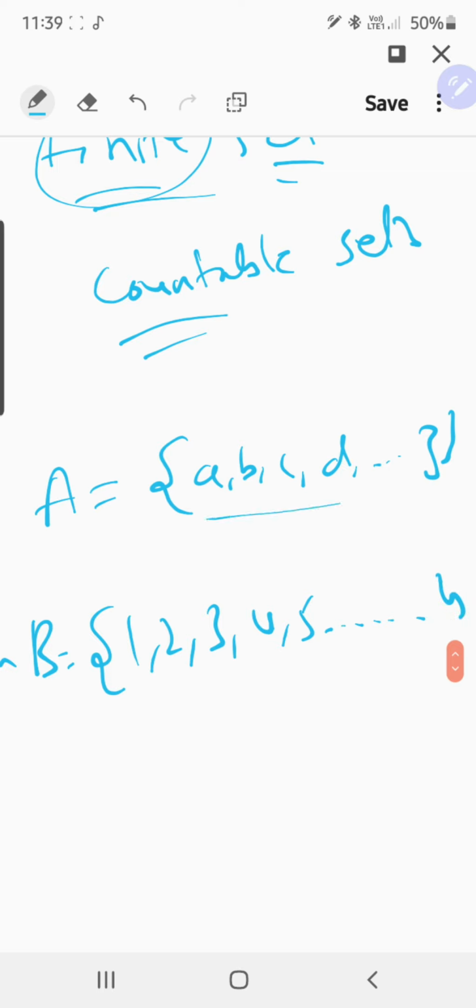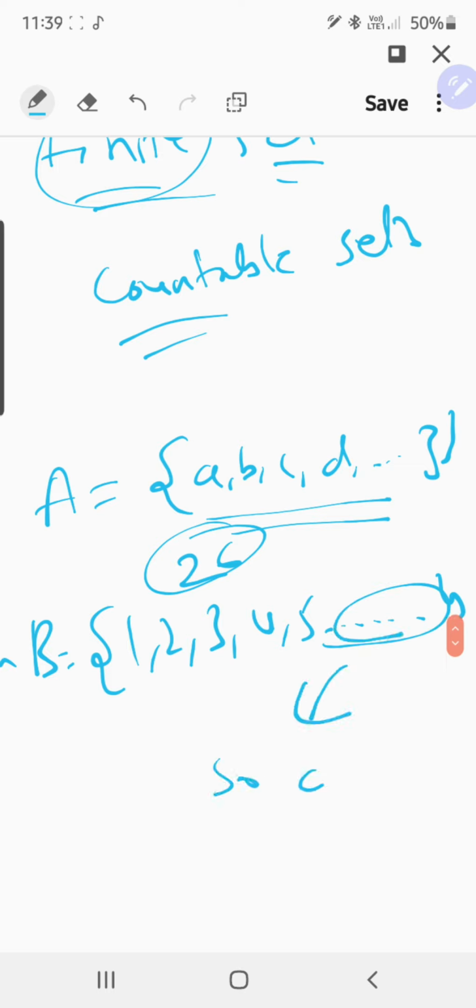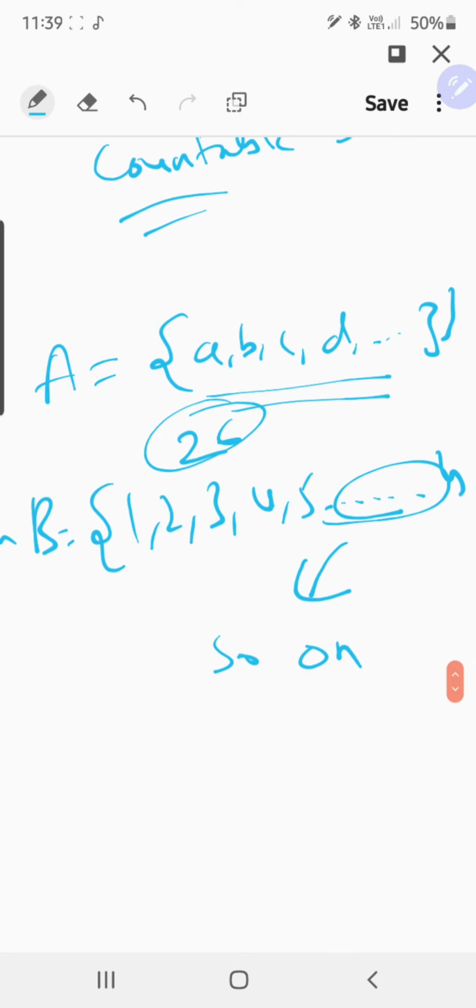Now in set A you have exactly 26 letters, which is countable. Whereas in set B, it is giving a so on condition. So on is a continuation. We don't know whether it will stop or not. This is continuous.